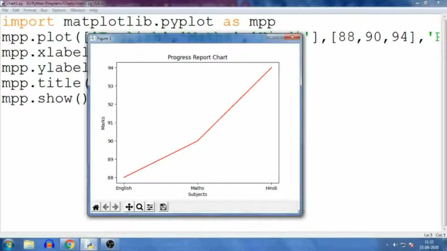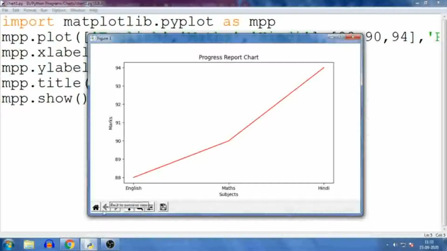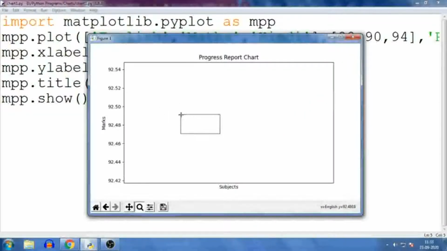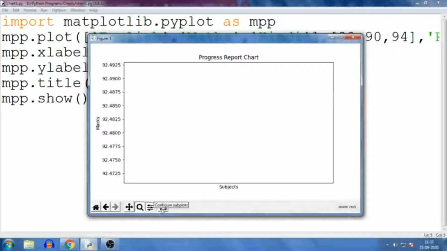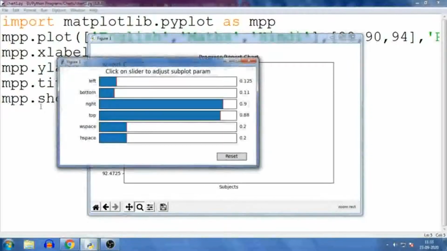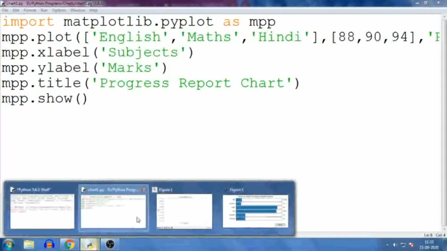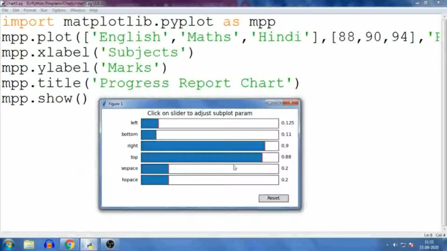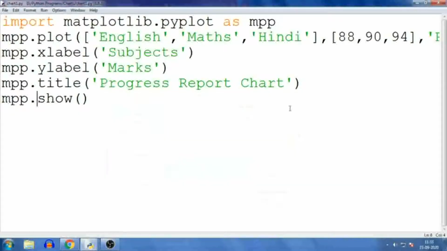Now you can manage this chart using these tools also. These are some tools. You can zoom in, zoom out, whatever you want to do. You can use this particular button. So these buttons are coming there. You can use them as per your need. Okay, so I have represented this thing in this manner. So whatever you want to adjust or reset, you can click on that particular button or icon.